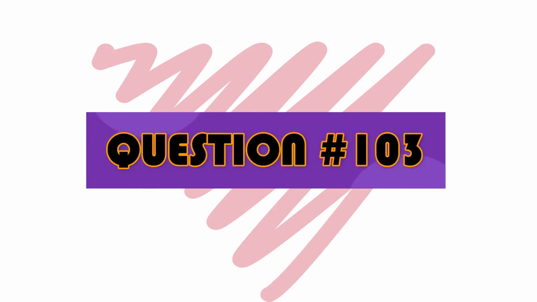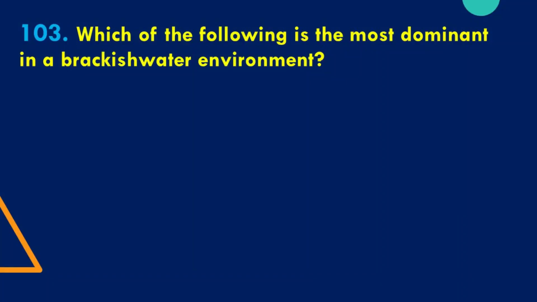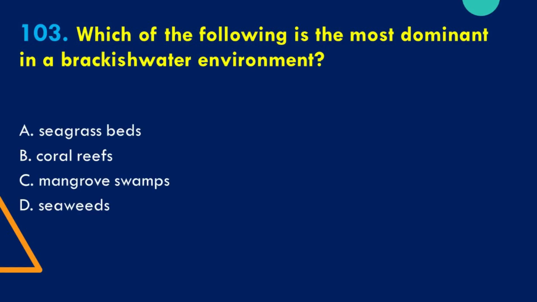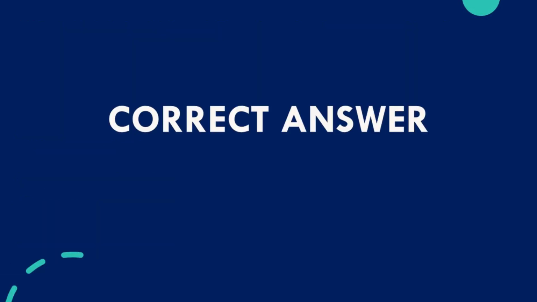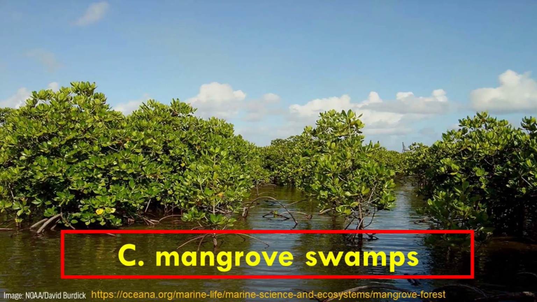Question number 103. Which of the following is the most dominant in a brackish water environment? A. Seagrass beds. B. Coral reefs. C. Mangrove swamps. D. Seaweeds. The correct answer is C.